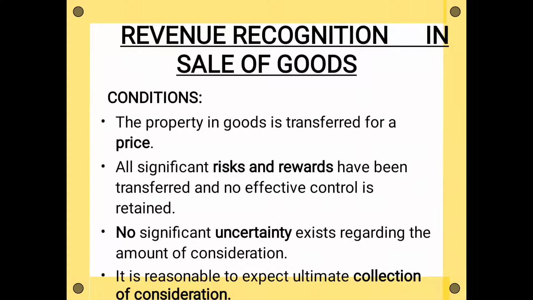But after 2 days, I went to that person and told him, no, you should sell these 100 bottles to my friend only. You cannot sell these bottles to any other person. So the benefit is not transferred totally here. No effective control is retained, and this condition is violated here. I am having some effective control on those water bottles, so that transaction again will not be treated as a sale.